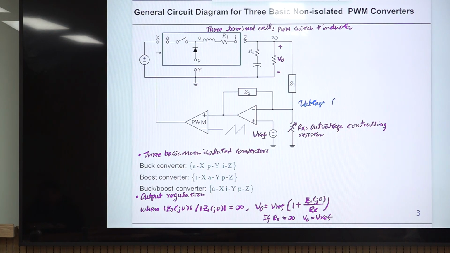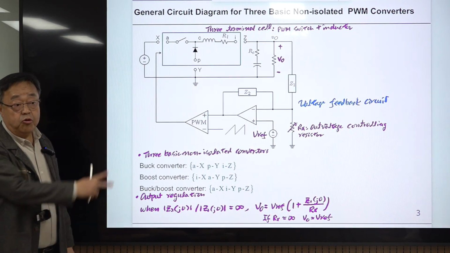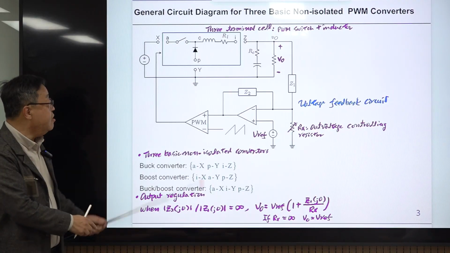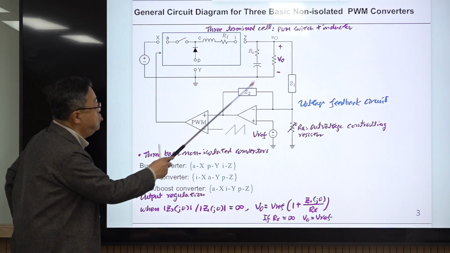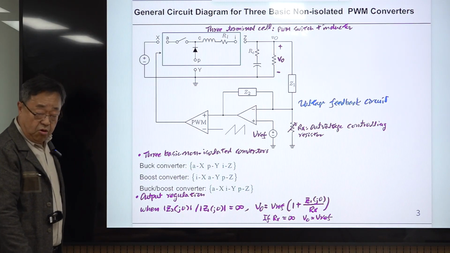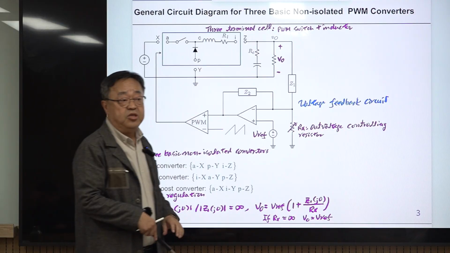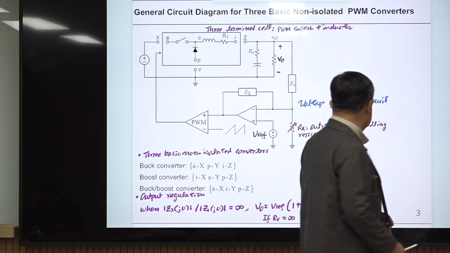Voltage feedback circuit, and it consists of this operational amplifier. We are assuming this op-amp is ideal, and we have G2 and G1. These represent the impedance of passive circuit components, probably a combination of resistors and capacitors.